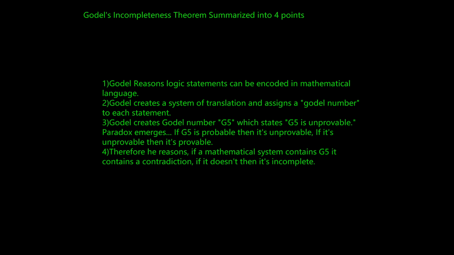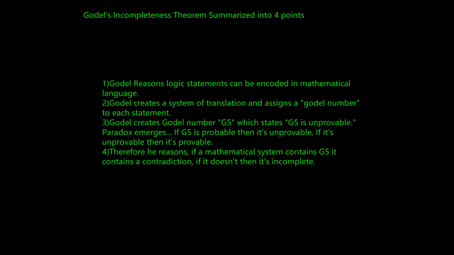Point number 2 is Gödel creates a system of translation and assigns a Gödel number to each statement. I think this is where mathematicians overall will disagree the most, because that's an extreme oversimplification of what's going on. But again, we're not really contesting that point. Okay, I don't have a problem with number 2, so let's get on to number 3.